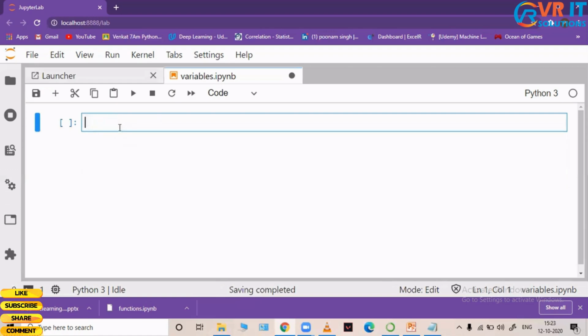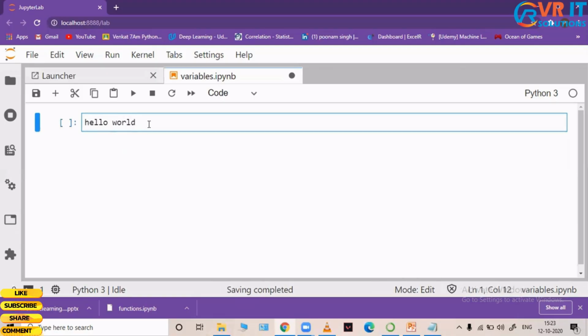The first thing I'm going to show you is how we print a statement. Say, for example, I have the simple sentence Hello World.